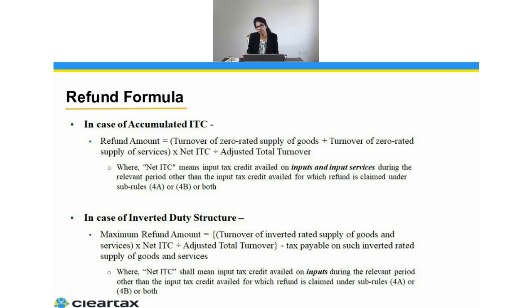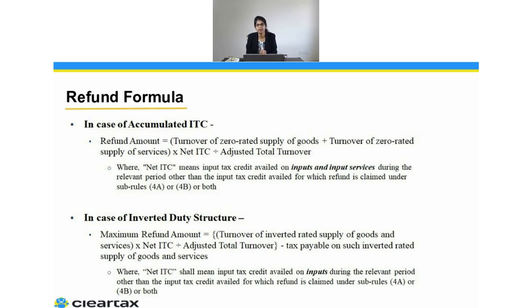Now can I claim the refund for that? Will that also come under inverted duty structure? The main activity we are talking about, whatever you are doing, your output tax rate is lower than your input tax rate. So for this particular case, there was another clarification which says, yes, you can go ahead and claim the ITC for such a transaction. But there is one more clarification.